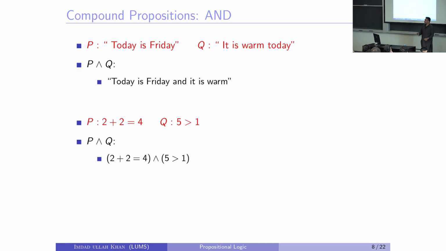Again, today is Friday. Today it's warm. What is P and Q? Not the value. What is the statement? Not its truth value, just make the sentence first. It's a warm Friday today. Today is a warm Friday. Yeah, today is Friday and it's a warm day.